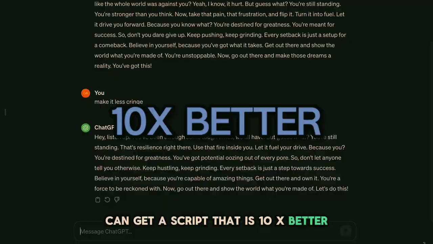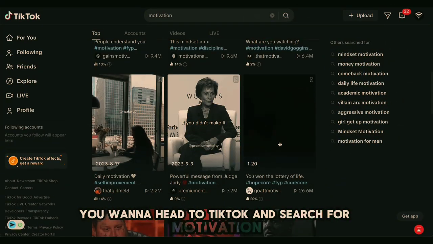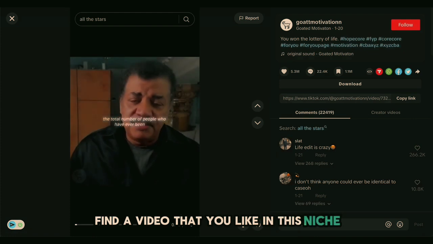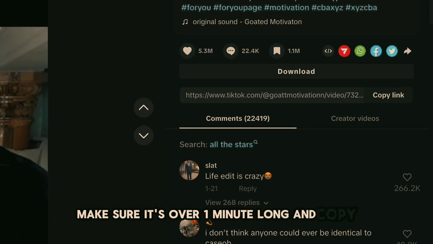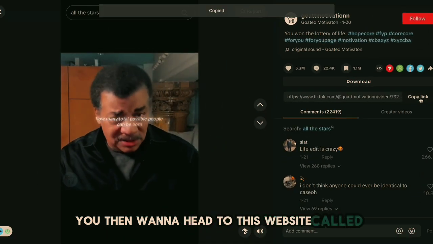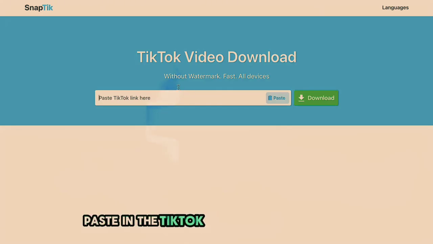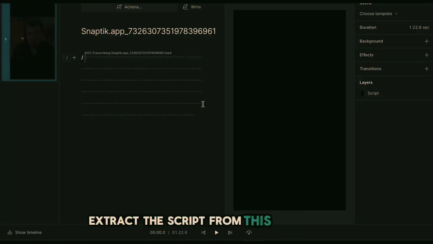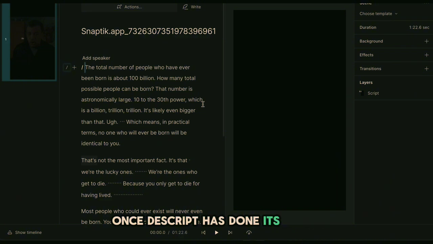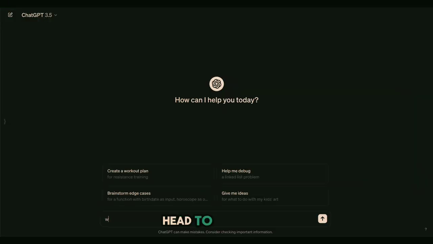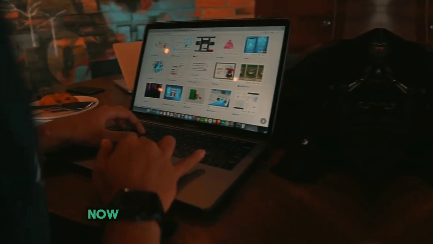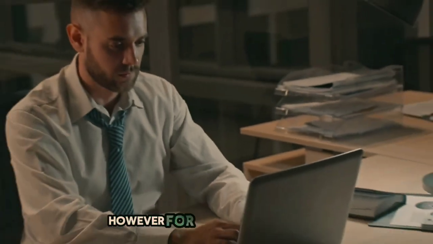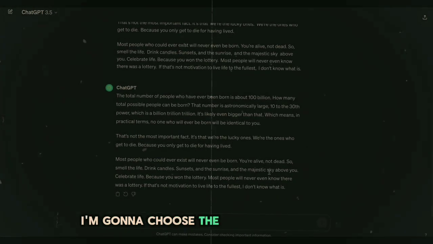You want to head to TikTok and search for motivation, find a video that you like in this niche, make sure it's over 1 minute long, and copy the link. You then want to head to this website called snaptik.app, paste in the TikTok link, and hit download. You now want to head over to Descript.com and download that also. This will allow us to extract the script from this viral video. Once Descript has done its magic, copy the script, head to ChatGPT, paste in the script, and ask it to rewrite it. Now you can pick whatever script you want. However, for this video's example, I'm going to choose the one we just created.